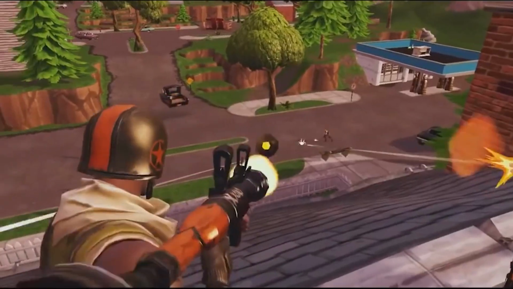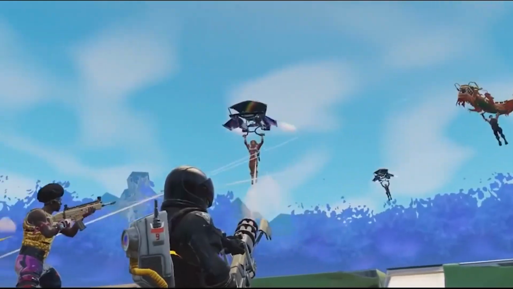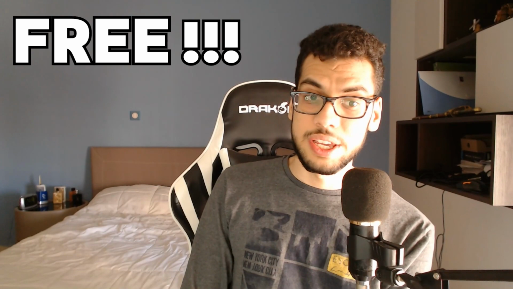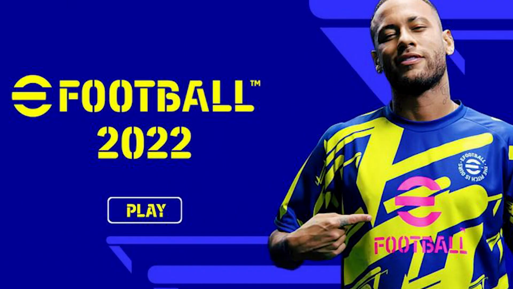Unreal Engine ships with a scalable and proven client-server architecture to bring instant viability to any project's multiplayer component. Unreal Engine has a tool that helps you make multiplayer games or online games. That is very perfect and also free. This engine is completely free. You just need to download the Epic Games Launcher, then go to the Unreal Engine tab and start creating your project. And there are a lot of famous video games that were made by Unreal Engine, like PS 2022.